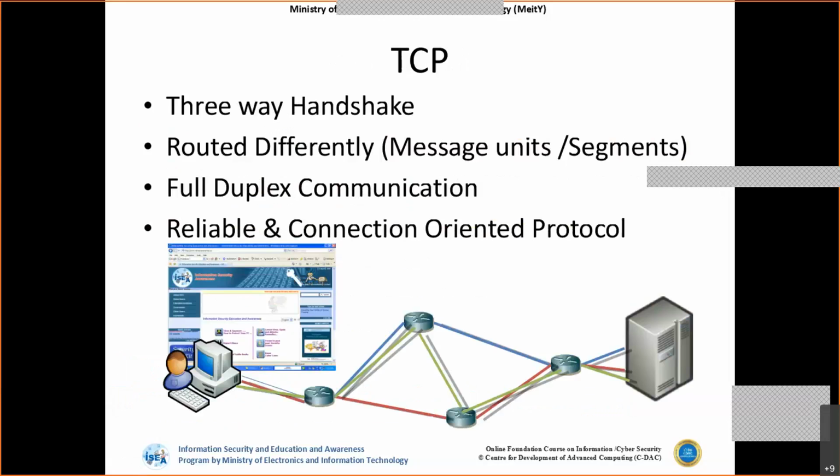This is one such transport layer protocol which is used for end-to-end connectivity. We generally call the mechanism the three-way handshake, because the three-way handshake is one such concept where before transferring the communication, the source as well as the destination will come to an understanding for transferring the communication. So once this three-way handshake is established, and the source and destination come to a conclusion, only then will the actual data, or the application layer data, be transferred between the two systems, right?